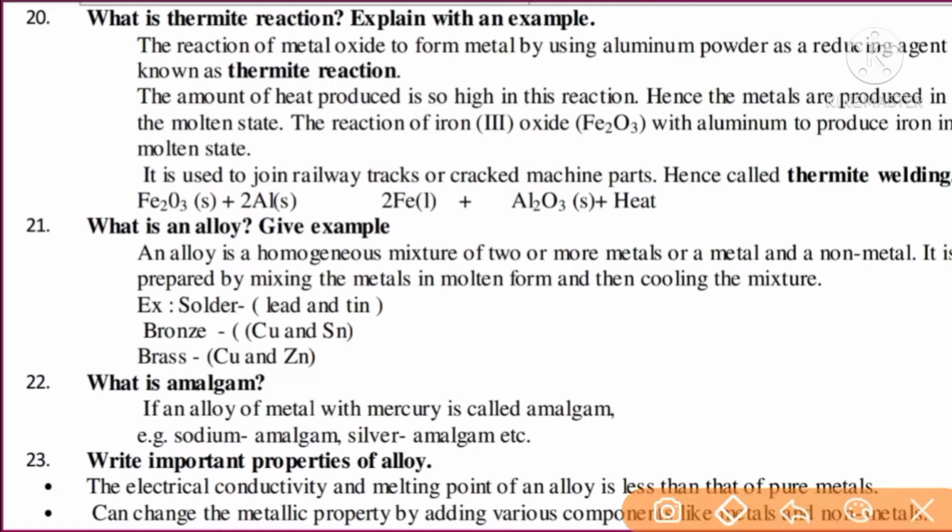Next, question number 23. Write important properties of alloy. The electrical conductivity and melting point of an alloy are less than those of pure metals. The metallic properties can be changed by adding various components like metals and non-metals. These are the properties of alloys.